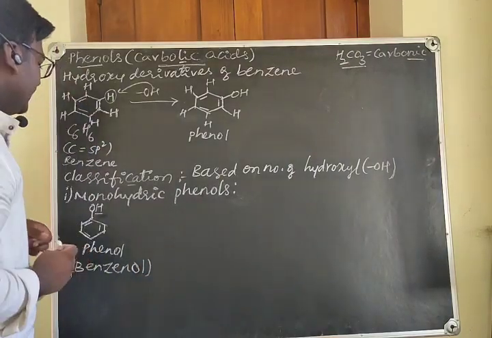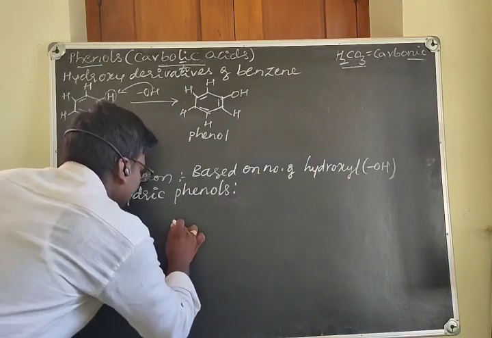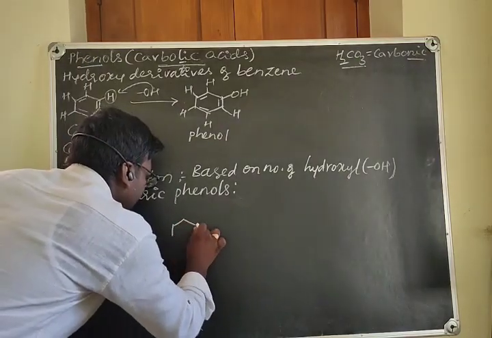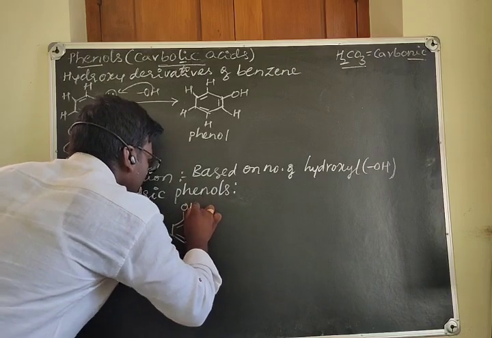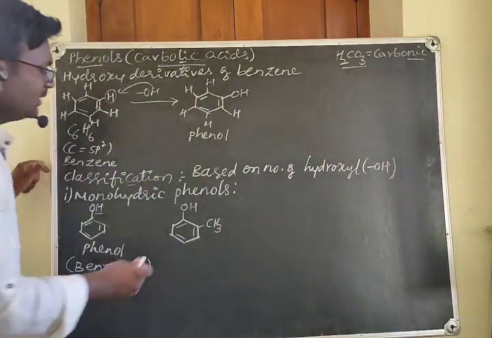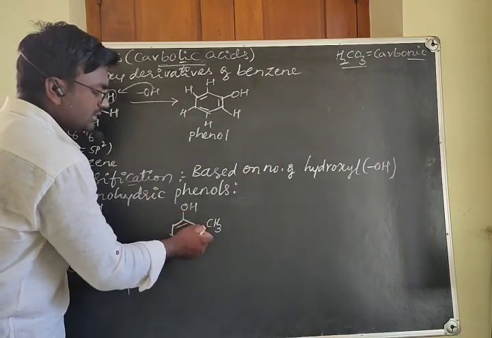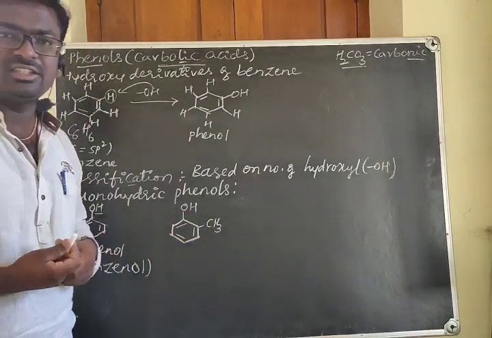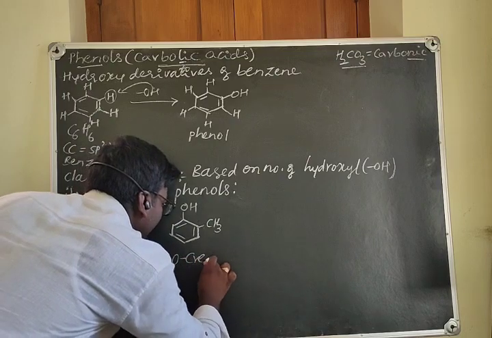Let us consider some other monohydric phenols, for example the cresols, with OH and CH3. It is called a cresol. And what is the position of these two? The OH and CH3 groups are present on adjacent positions. Therefore it is called orthocresol.